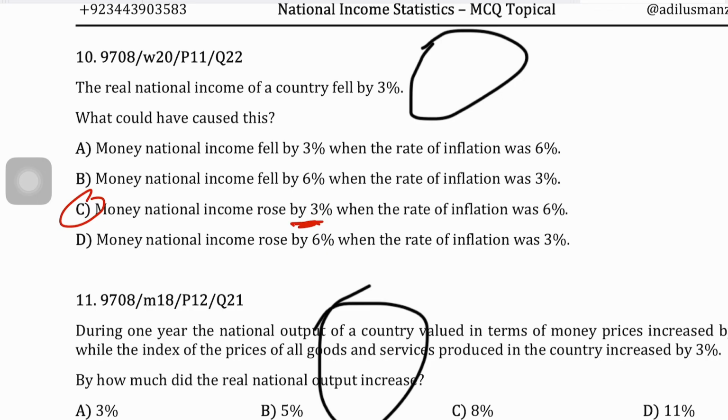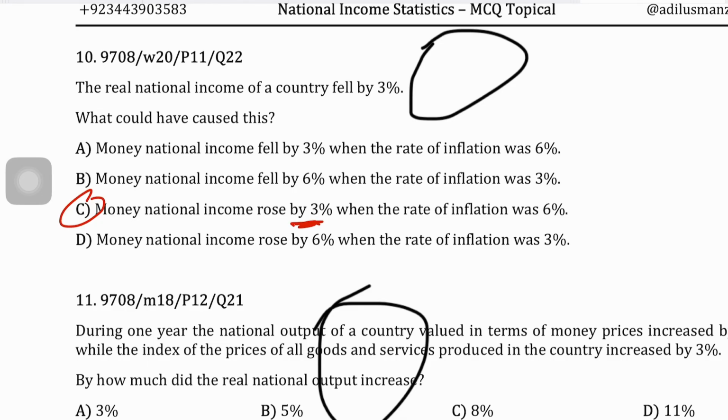At the same time, the rate of inflation is going up by 6%. So it follows that when your money national income rises by 3%, it means that your nominal GDP rises by 3%, right? But at the same time, since your inflation is rising by 6%, more than your increase in nominal income, your real GDP or your real national income would actually decrease here, because the inflation rate is higher than the nominal income growth rate.